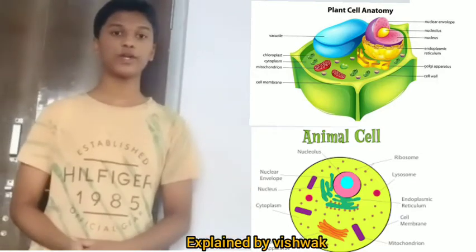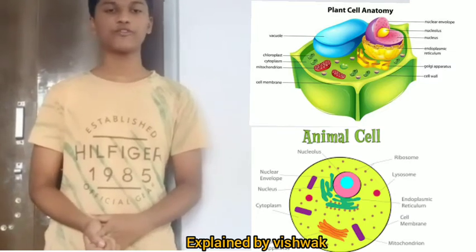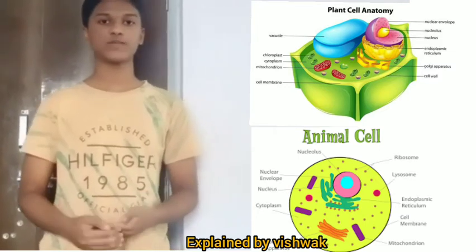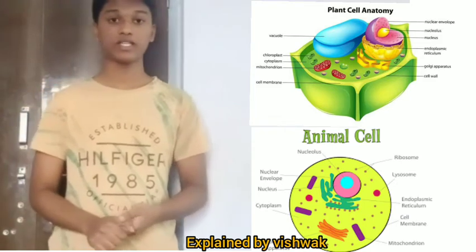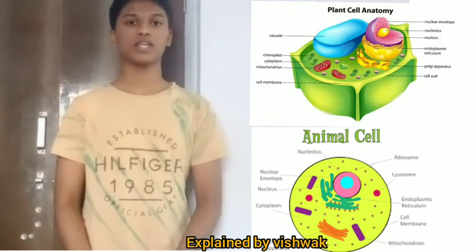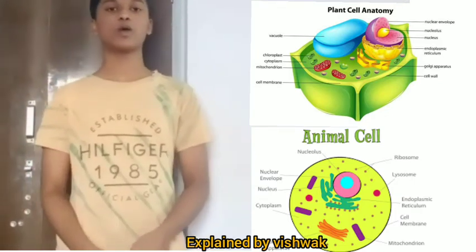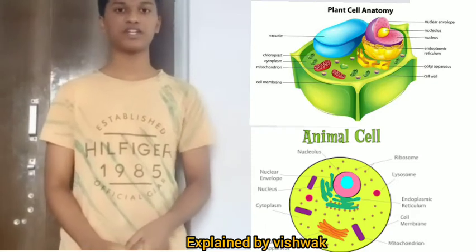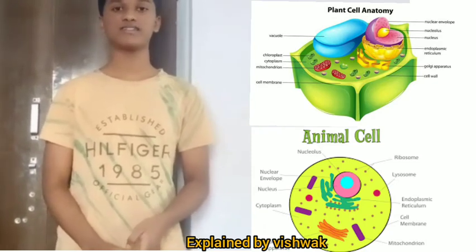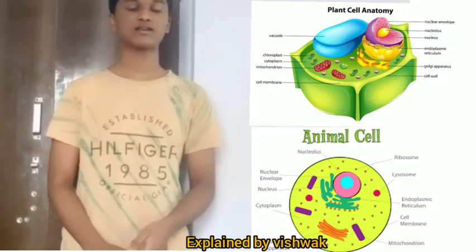Today I am going to tell about cell structure and function. Entering into the topic, we want to know before that what is meant by a cell. Cells are the basic building blocks of all living things. Cells also contain the body's hereditary material and can make copies of themselves. Cells have many parts, each with a different function. Some of these parts, called organelles, are specialized structures that perform certain tasks within the cell.